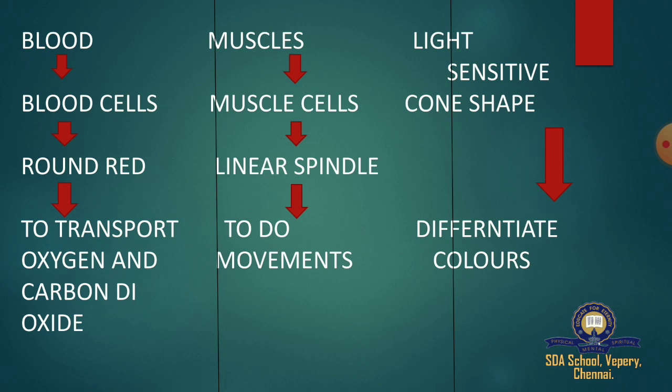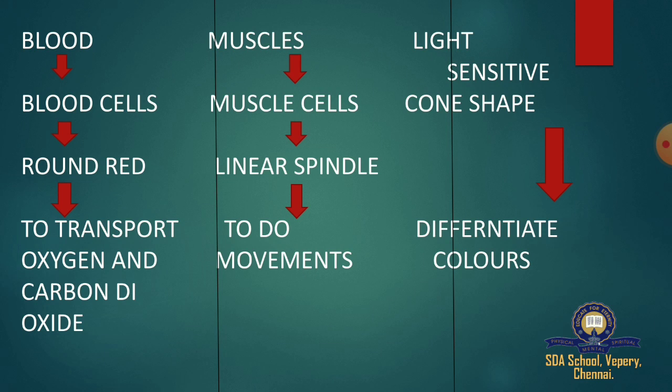So here we can see blood is made up of blood cells, and muscle is made up of muscle cells, and we have light sensitive cone shaped cells also. Blood cells are round in shape and red in color. The main function of blood cells is to transport oxygen and carbon dioxide.